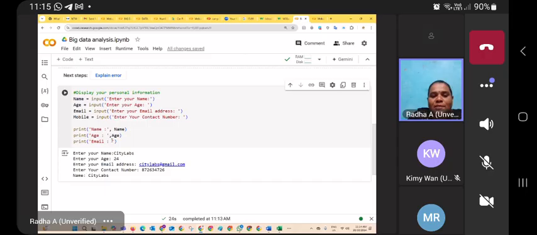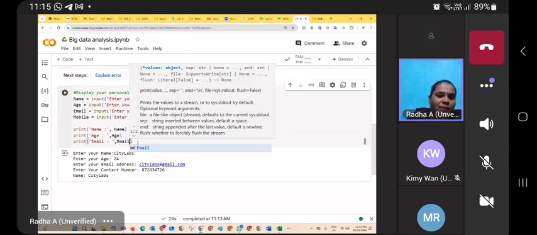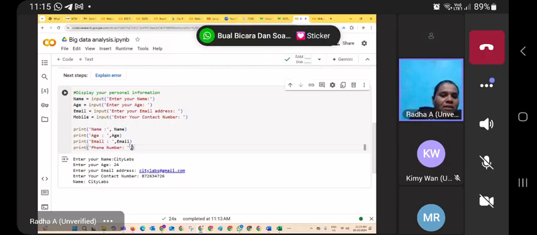Without the space, it will be combined and it's not looking nice. For that only, after the colon I leave one space. After that, quotation mark, comma, and then email. Finally, print of phone number, colon, comma, and here mobile.